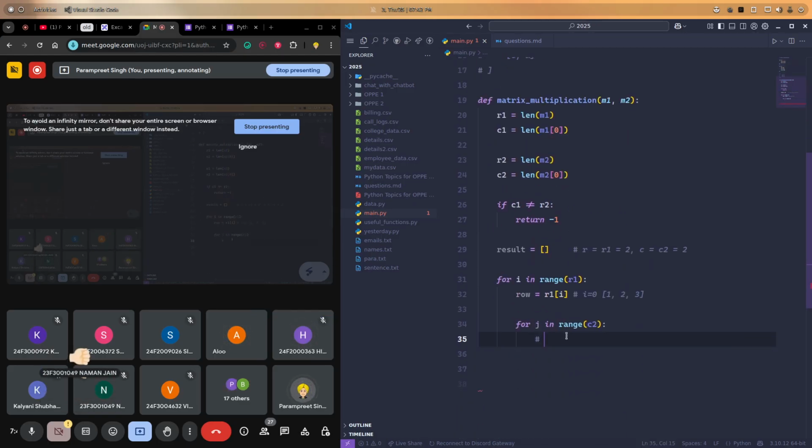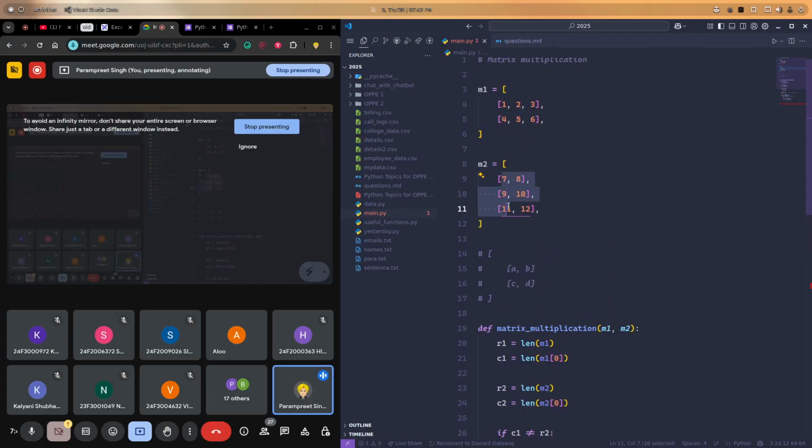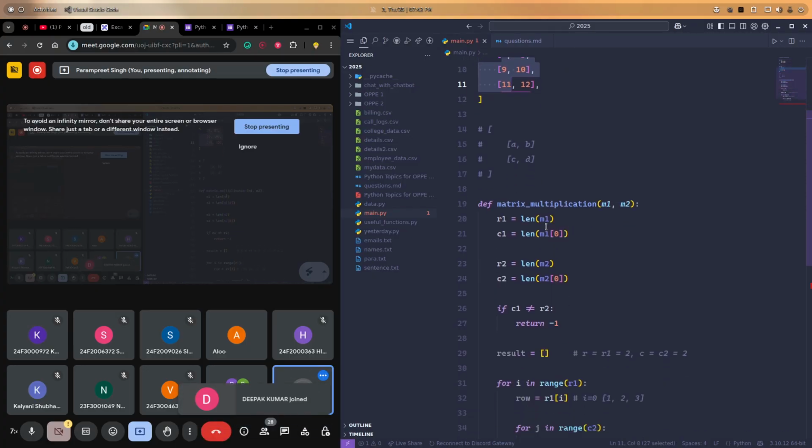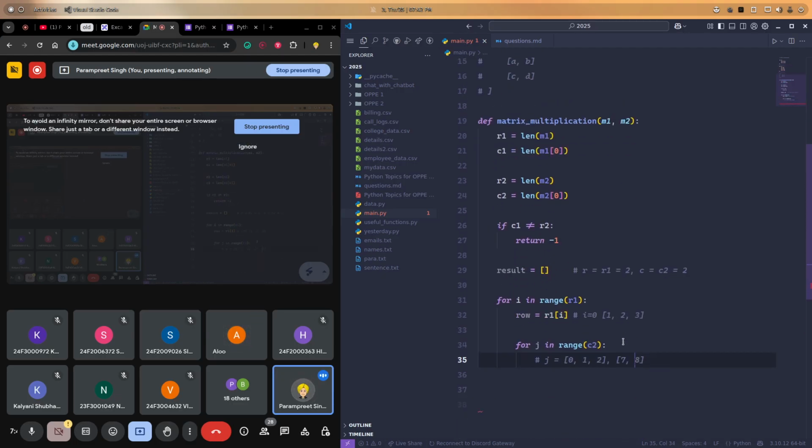Just be with me, it's just a 5-minute problem, nothing more. So J can have these indexes. Now I need to access the first column, and I need to figure out how I can access that, which means I need to access 7, 9, 11.